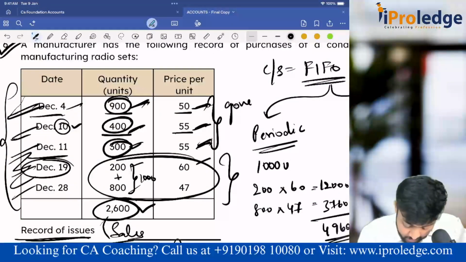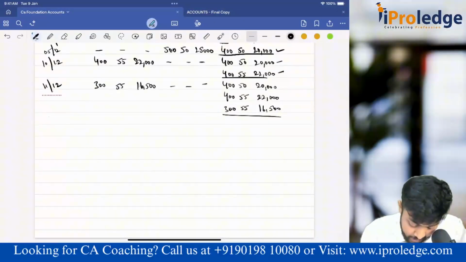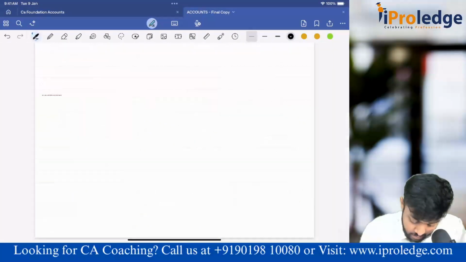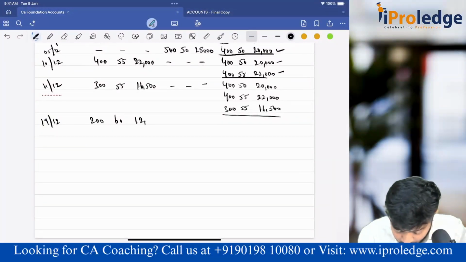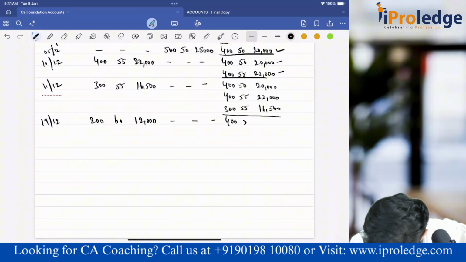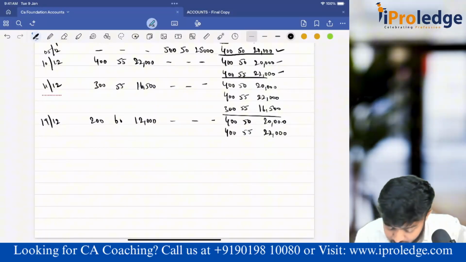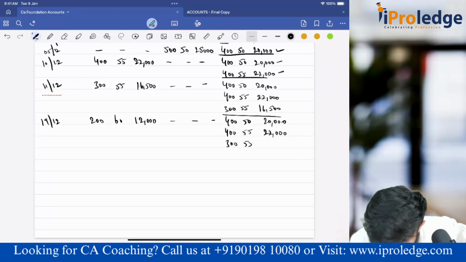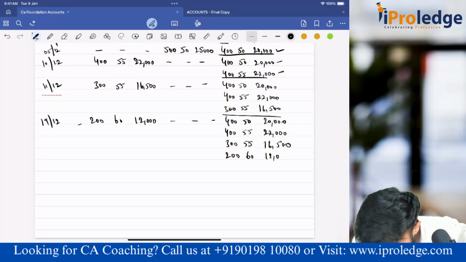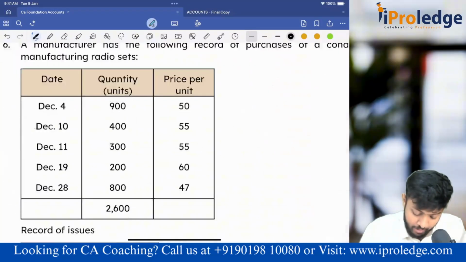Next, on 19th, I have purchased 200 units at 60 rupees, which comes to 12,000. So again, balances: 400, 50, 20,000; 400, 55, 22,000; 300, 55, 16,500; and the new purchase here, 200, 60, 12,000. Done.